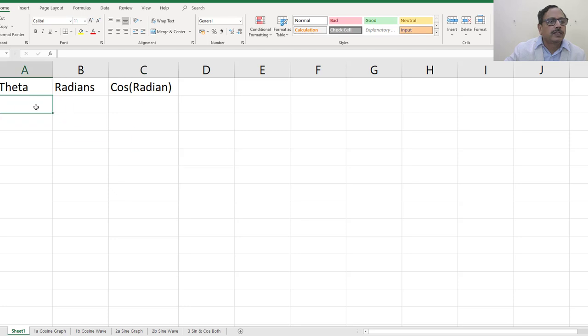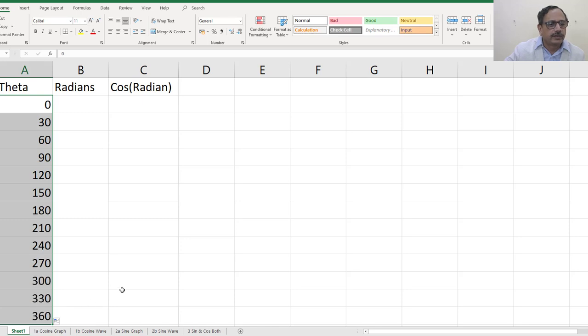So theta, initially it was 0. What is the radian of this? You have to convert this for, say, 30 degrees, 60 degrees, and so on. So if we go up to 360 degrees, we get something like this.